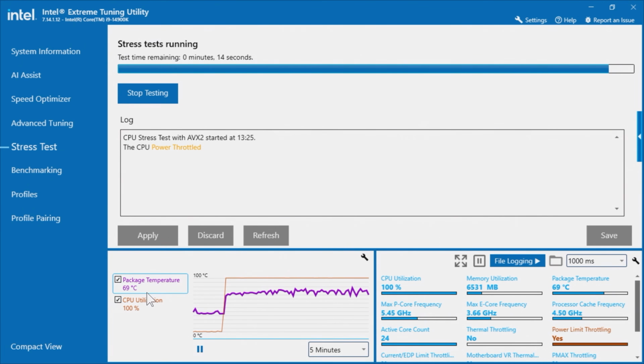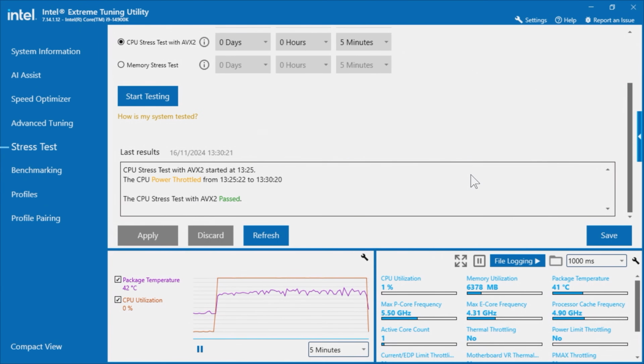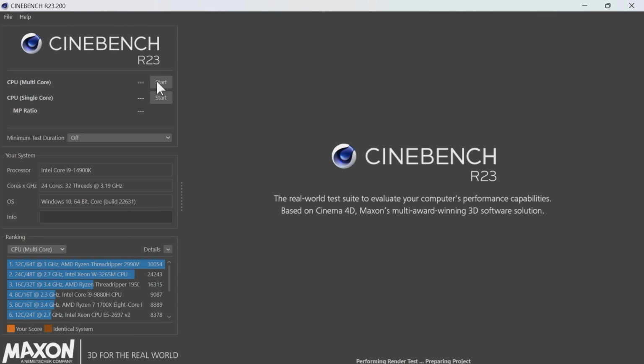So as you can see here, coming towards the end of the test, and previously I think we had 4 CPU current throttles. On this occasion it appears we have none. So the temperatures are dramatically reduced. We actually didn't exceed 80 degrees on that occasion, so there's been no CPU current throttles, which is exactly what we're looking for, and we've passed the AVX2 stress test with ease.